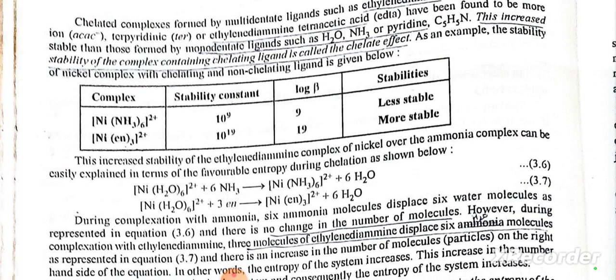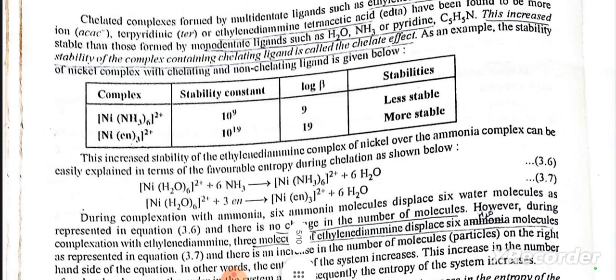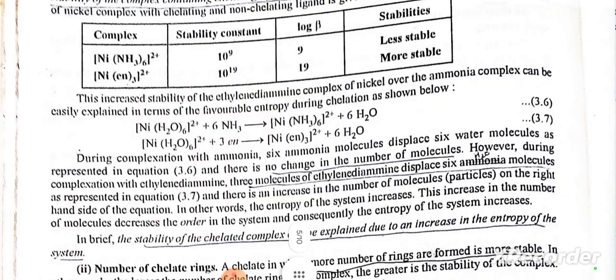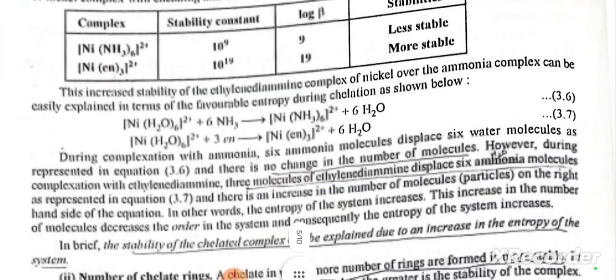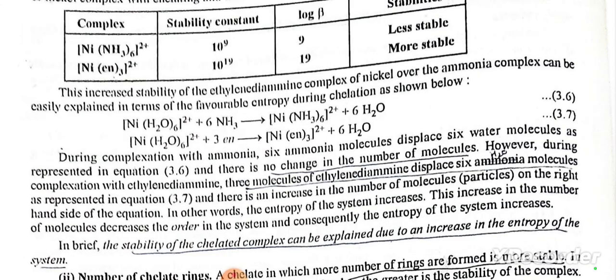Complex [Ni(NH3)6]²⁺: stability constant 10⁹, log beta value 9, less stable. [Ni(en)3]²⁺: stability constant 10¹⁹, log beta value 19, more stable. This increased stability of the ethylenediamine complex of nickel over the ammonia complex can be easily explained in terms of the favorable entropy during chelation as shown below.